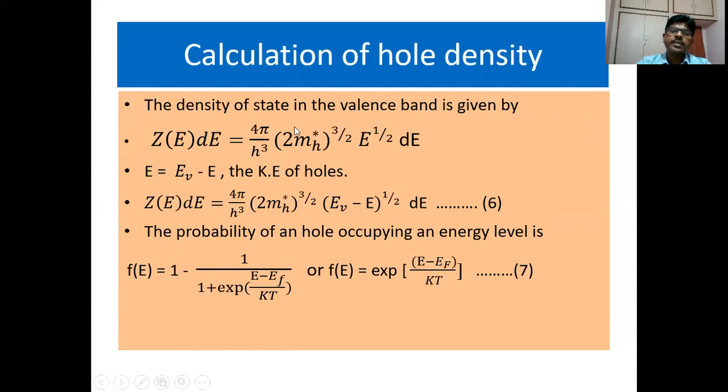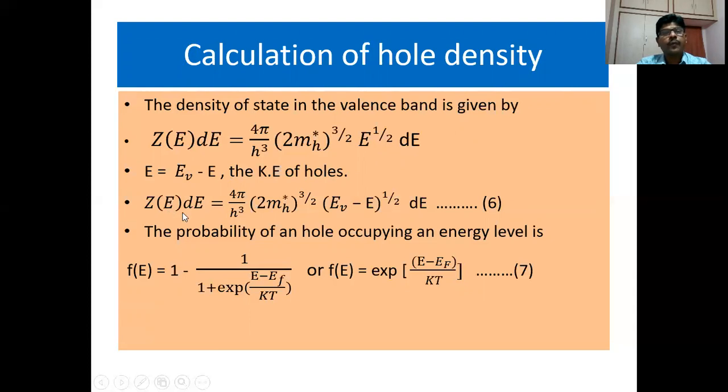The density of states in the valence band is given by Z(E) dE equals 4π by h cubed, 2 mh star whole to the power of 3 by 2, E to the power of half dE, where mh star is the effective mass of holes. Also, this E over here is equal to Ev minus E, the kinetic energy of holes.